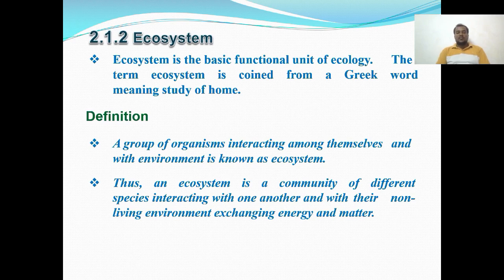The term ecosystem is coined from a Greek word meaning study of home. A group of organisms interacting among themselves and with the environment is known as an ecosystem. Thus an ecosystem is a community of different species interacting with one another and with their non-living surroundings, exchanging their energy and matter.